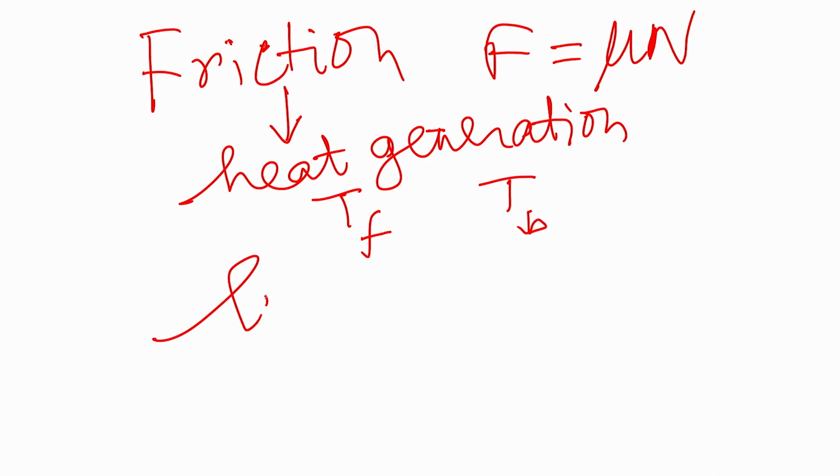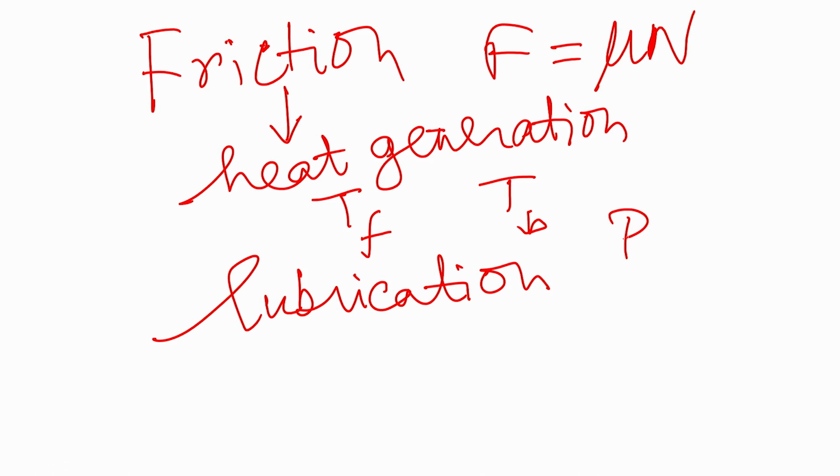And then next we learned about lubrication. In lubrication we learned what the purpose of lubrication is, and then we have seen the different lubrication regimes like BL, boundary lubrication, ML, mixed lubrication, EHL, elasto hydrodynamic lubrication.